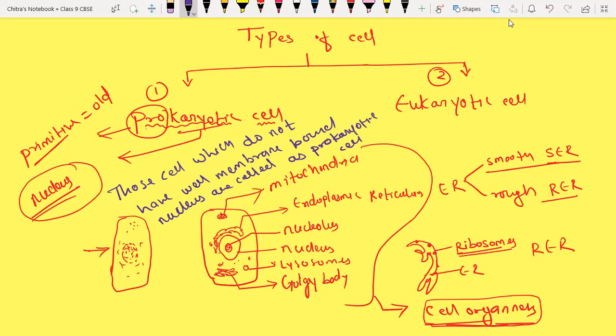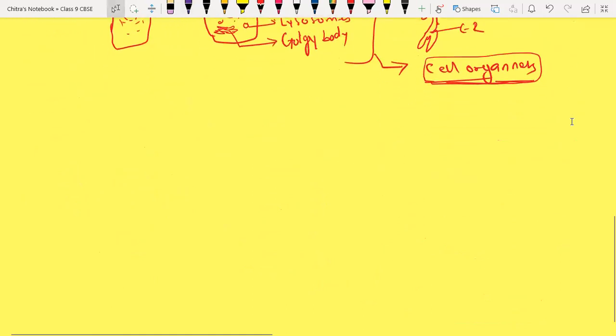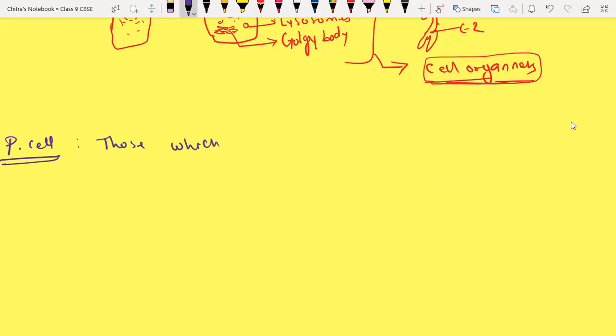Or if you want to define it in a different way, wait a second, I'm just scrolling down. So I'm defining the prokaryotic cell here. The cells which do not have a well-defined nucleus.